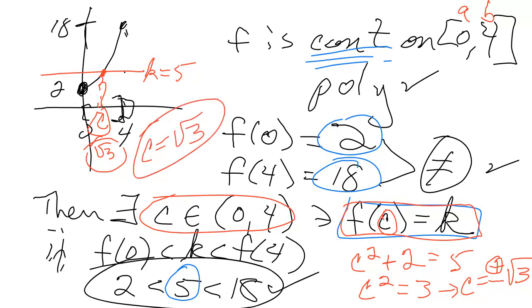Once again, that's because I'm on the right side. If I drew the one on the left side, instead of redrawing everything, I'm just going to use purple here.